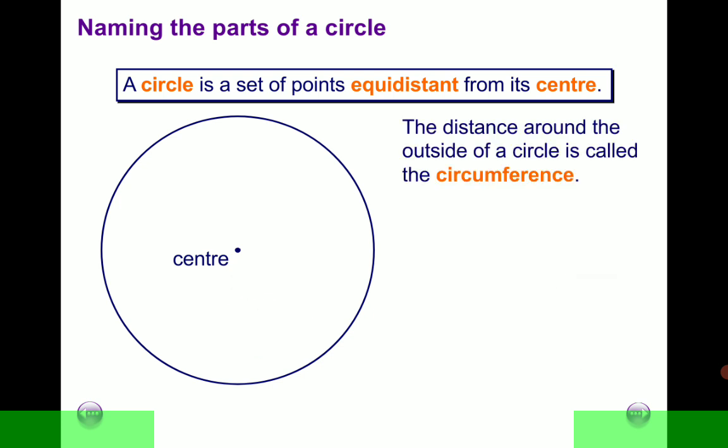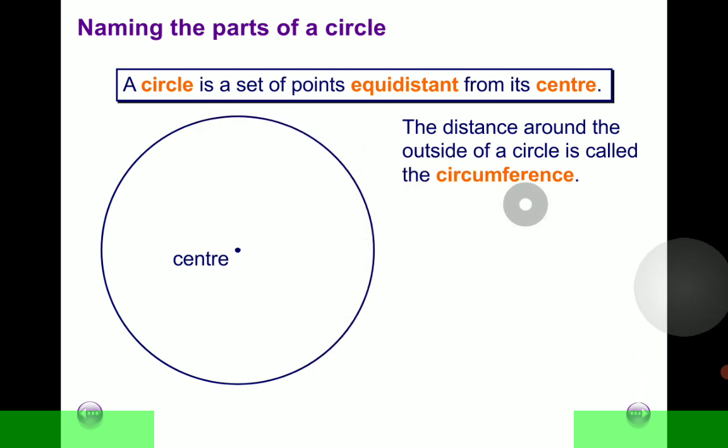The distance around the outside of the circle, which is this distance here, is referred to as the circumference. Of course, it must have a reference point. Let's suppose that you start moving from here, you go round and round, and you get back to the same point.